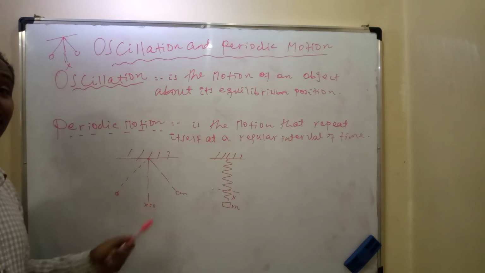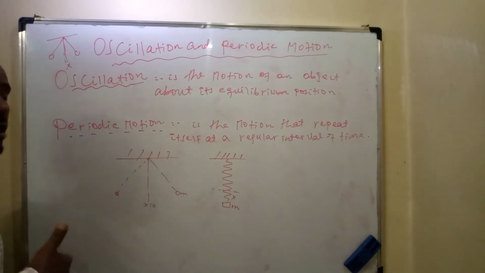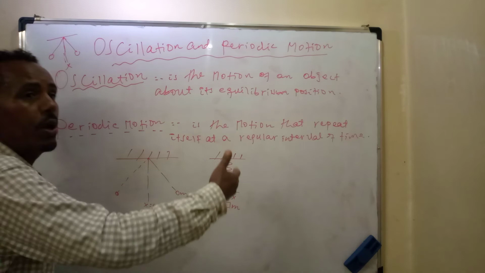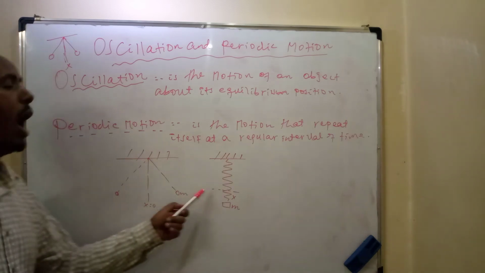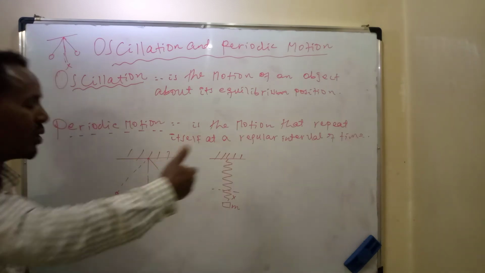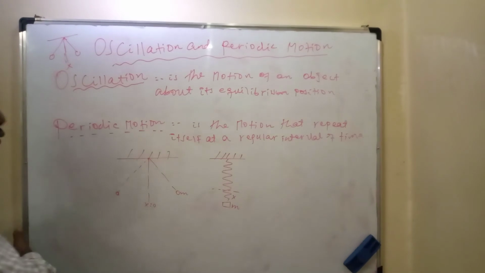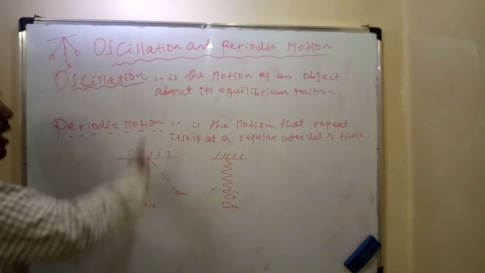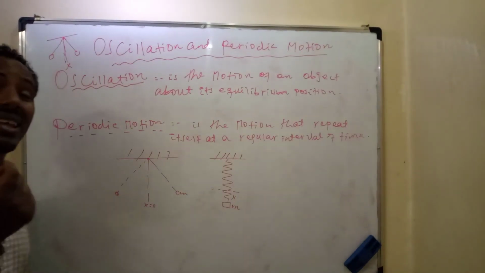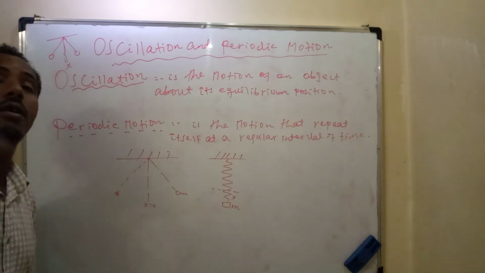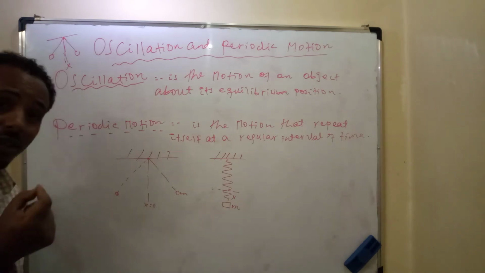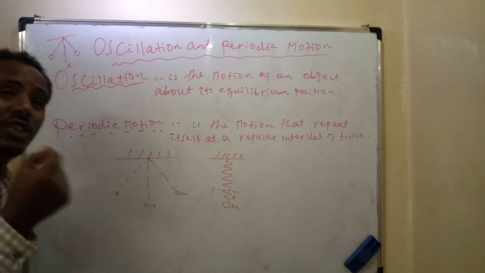At this time, there is a force that opposes the motion of the simple pendulum. When the simple pendulum moves up to the right, there is a force that acts to the left towards the equilibrium position. That is said to be restoring force. Due to restoring force, oscillation is formed.